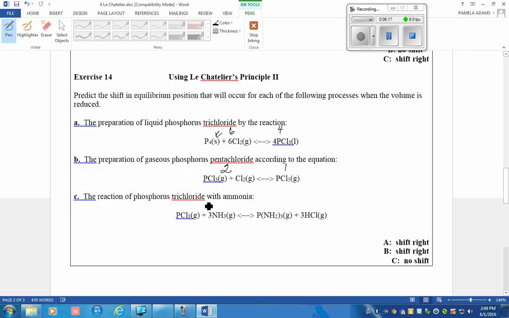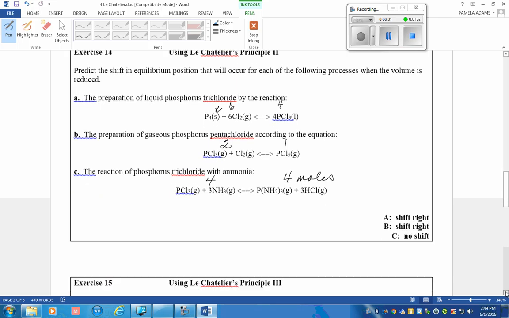Now here we have 4 moles of gas on this side and 4 moles of gas on this side. When we shift, there will be no shift because there's no advantage. It will not go to either side, they have the same number of particles. So there will be no shift here.